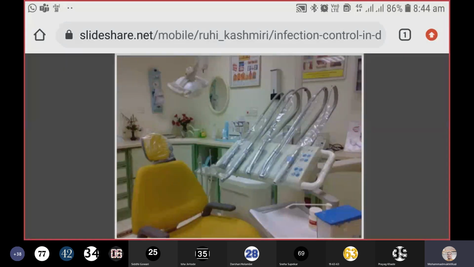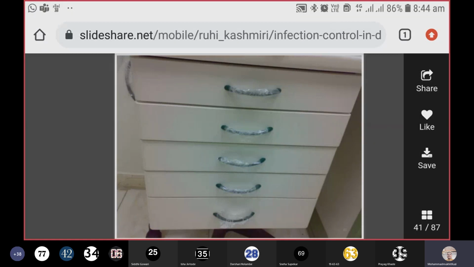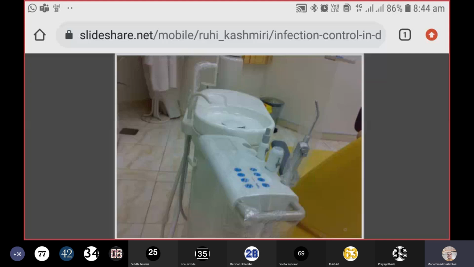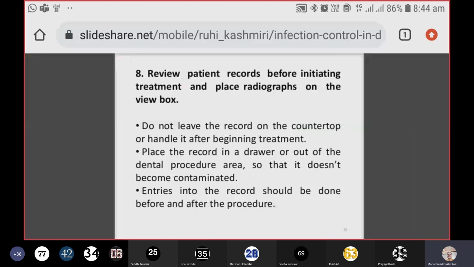So this is how you need to arrange things, neatly and properly, without making too much crowd. See how beautifully it has been arranged before going for a procedure. See, these are the drawers where you can see there is a plastic cover stuck to the handles. Whenever we are done, you can remove those plastic covers at the end of the day and dispose of them properly. See the area of the mouthwash, so clean and kept under a plastic cover also. These are the things you will take care of during your patient care.